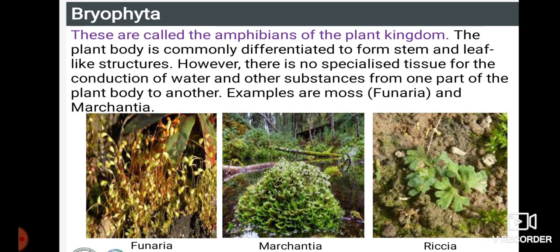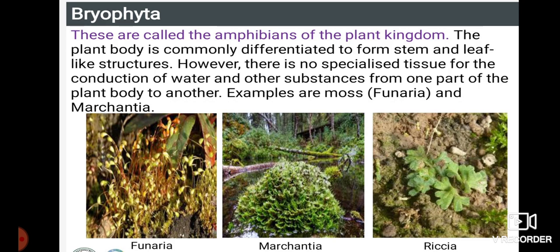Bryophytes are called the amphibians of the plant kingdom. What do you mean by amphibians? Amphibians are those which live both on land and in water. That is why they are called amphibians. The plant body is commonly differentiated to form stem and leaf, which you did not find in which one? Thallophyta.